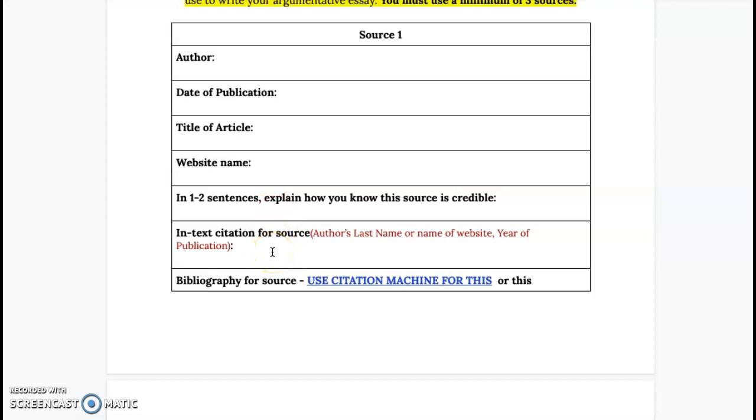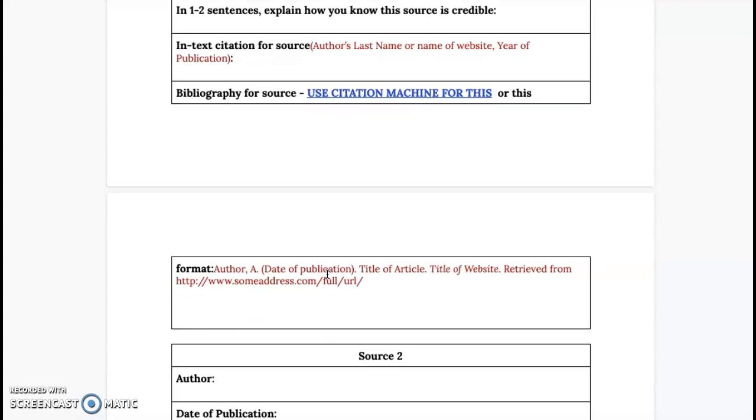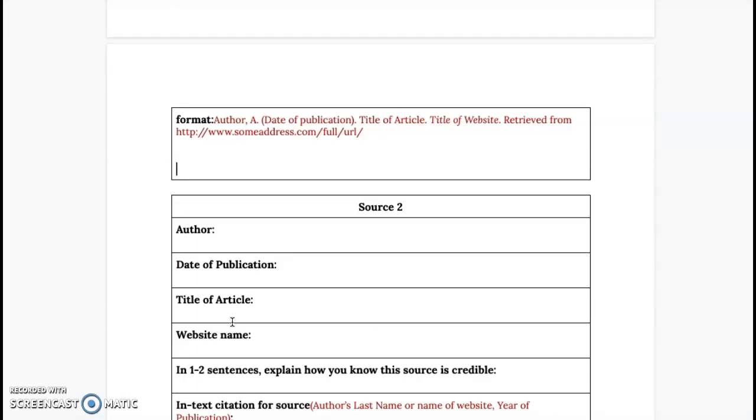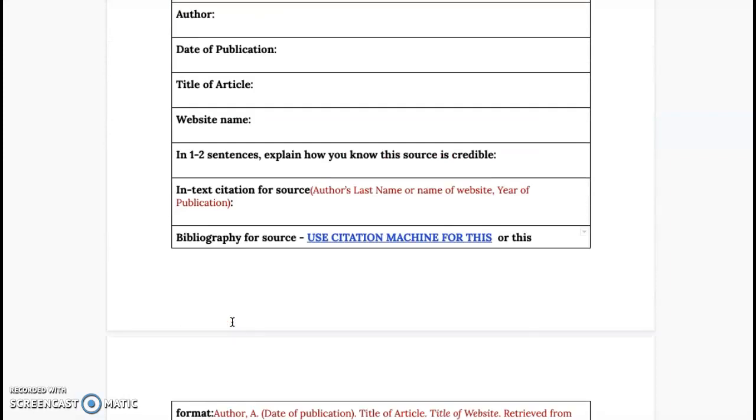Then you're going to put in the in-text citation you'd use in your essay, which is the author's last name, comma, 2018. In my case, there wasn't an author. It was just the name of the website. So it would be procon.org, comma, 2018. Then you're going to get the actual bibliography citation. You can use Citation Machine for this, or follow this APA format and write it below. Okay, you're going to do this for three sources. You need to have three sources to do your research for your essay.